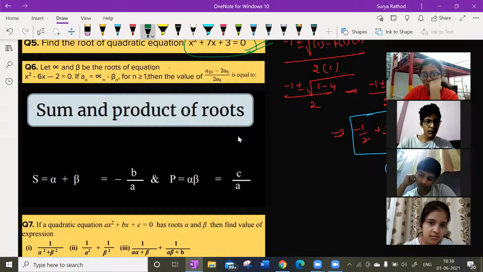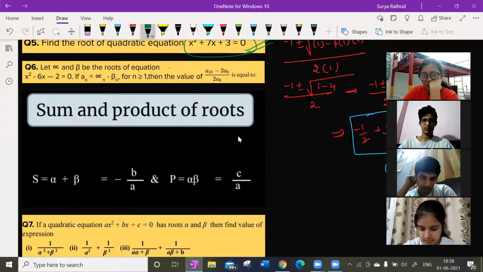This is a JEE question. I got this question in my exam when I wrote JEE Mains. Still I remember the answer. So solve this. Sir, what is that symbol? That is alpha. That is called alpha. Make it fast.